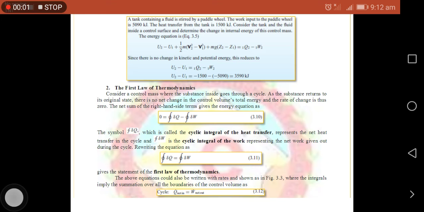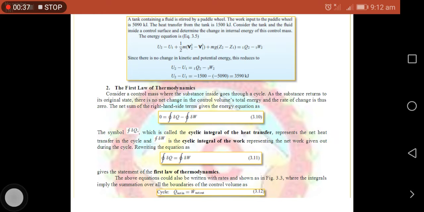Okay, so let us proceed to the first law of thermodynamics. As I have said kanina, the first law of thermodynamics is about the conversion of energy of a cycle. As you can see here, yung equation natin kanina sa taas, that is the change of internal energy plus change of kinetic energy plus change of potential energy is equal to 1Q2 minus 1W2.